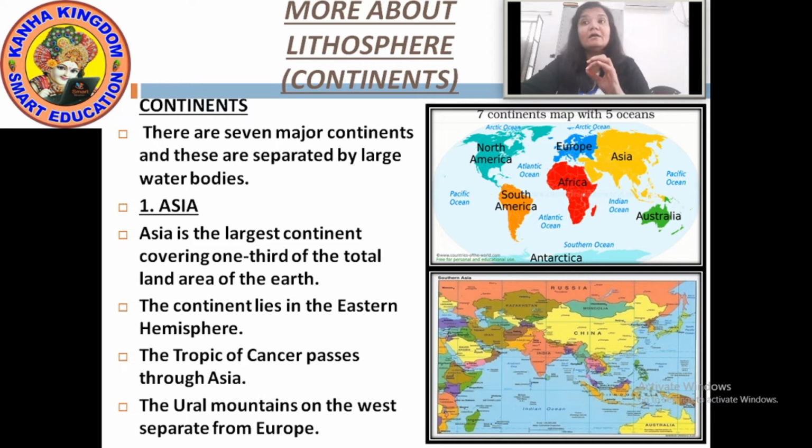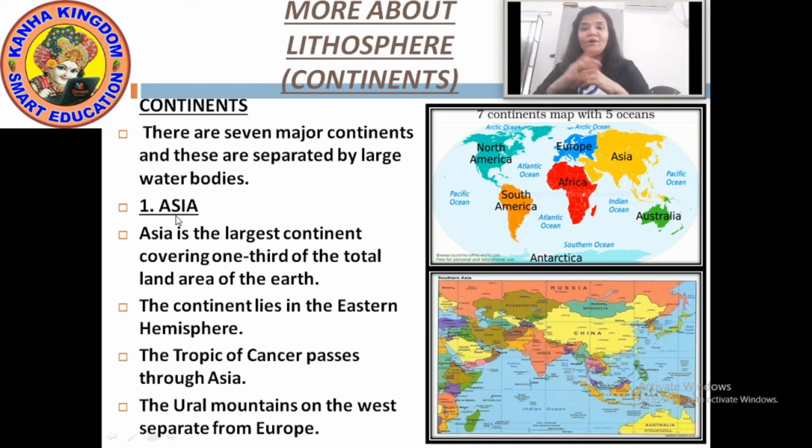A-T-L-A-N-T-I-C, Atlantic. Now Antarctic. A-N-T-A-R-C-T-I-C. Okay. Now about the oceans we will learn further. First, let us take the continents.